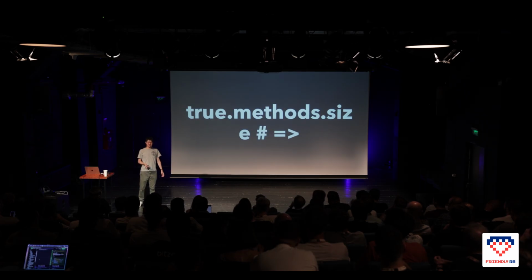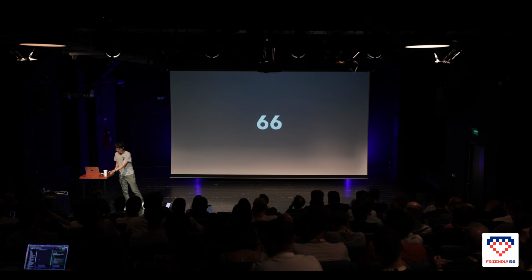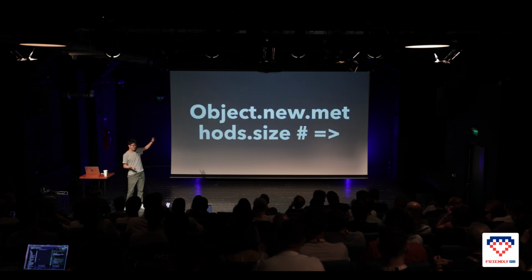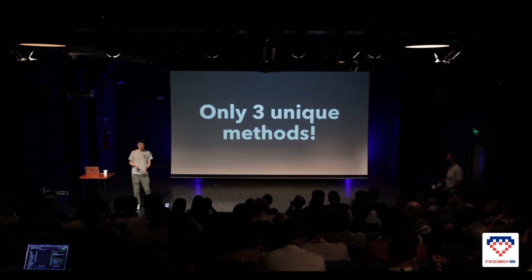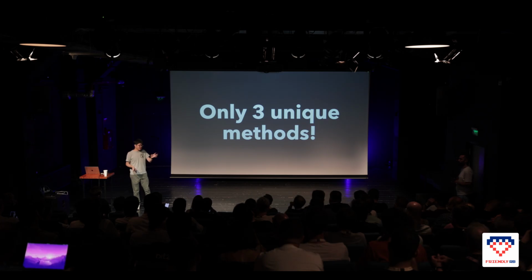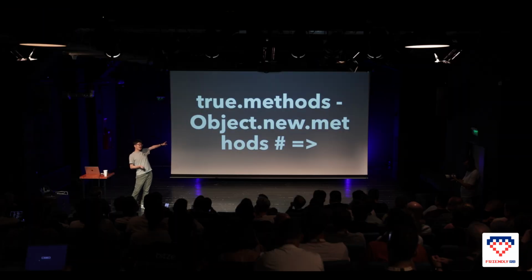What about true? 66. That's not too many. And let's compare to the bare object. Do you know the answer? 63. Well, only 3 methods on true and false. By the way, true and false have exactly the same 3 methods. Ruby is so great that we can subtract methods arrays.